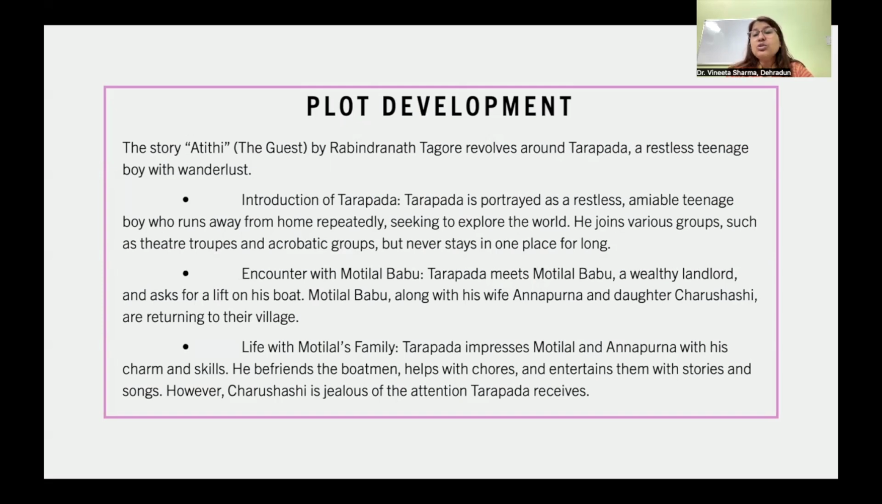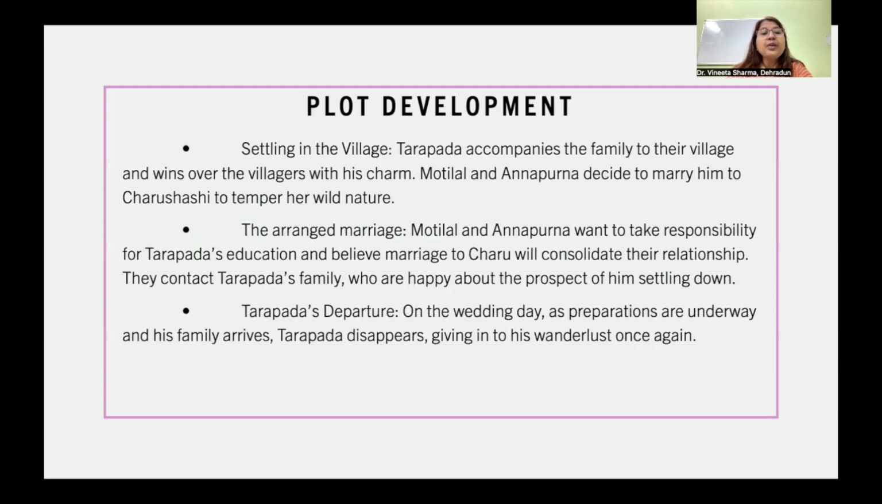Then he has his encounter with Motilal Babu. Tarapada meets Motilal Babu, a wealthy landlord, and asks for a lift on his boat. Motilal Babu, along with his wife Annapurna and daughter Charu Shashi, are returning to their village. Now, life with Motilal's family. Tarapada impresses Motilal and Annapurna with his charm and skills. He befriends the boatmen, helps with chores, and entertains them with stories and songs. However, Charu Shashi is jealous of the attention Tarapada receives.